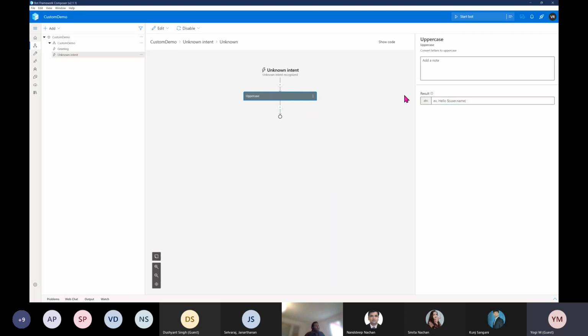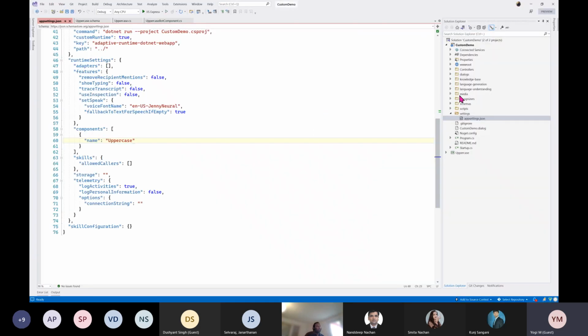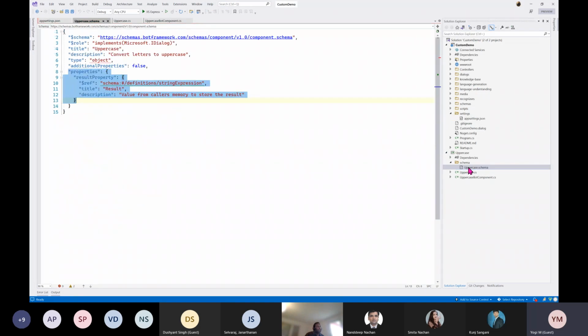oh sorry. Actually, I missed the input schema in this schema file. That's the reason it's not coming. Sorry, running out of time, I just highlight it so that you can try it yourself. My Visual Studio has crashed. That's the problem. Okay, if you go to the schema file you can add the property. So if you go to uppercase and schema, here you have to add the property.